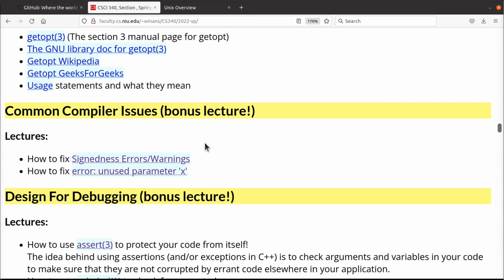You're going to have problems with the compiler. Watch these videos if you don't already know how to deal with errors and warnings you get regarding signedness in loop iterators and things like that. How to deal with unused parameters and functions. Okay? You want to know how to do this stuff, or your programs won't compile.